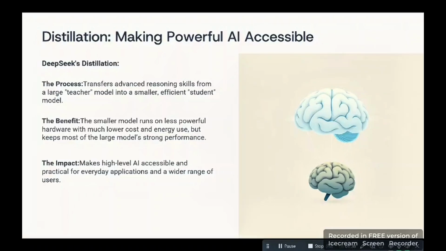As a result, powerful AI becomes more practical, affordable, and widely accessible. So, this was all about how DeepSeek is trained and how distillation makes AI more accessible. These methods help DeepSeek become more intelligent, efficient, and cost effective.